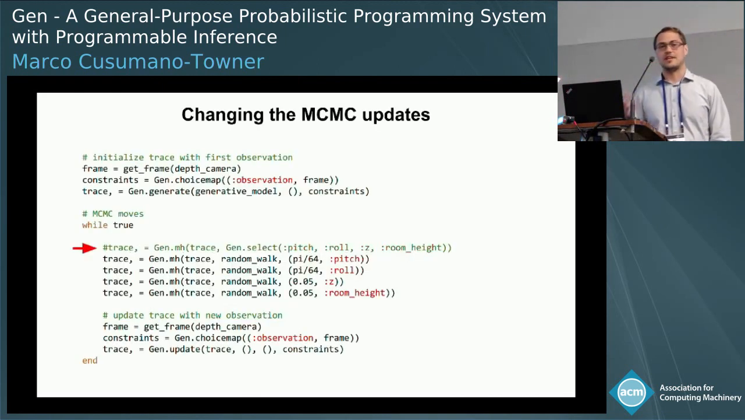So one question is, how sensitive are these results to the details of the inference algorithm? Like, why do we need inference programming languages? Why can't we just have inference engines, for example? And the idea is that the performance is sensitive to small changes.